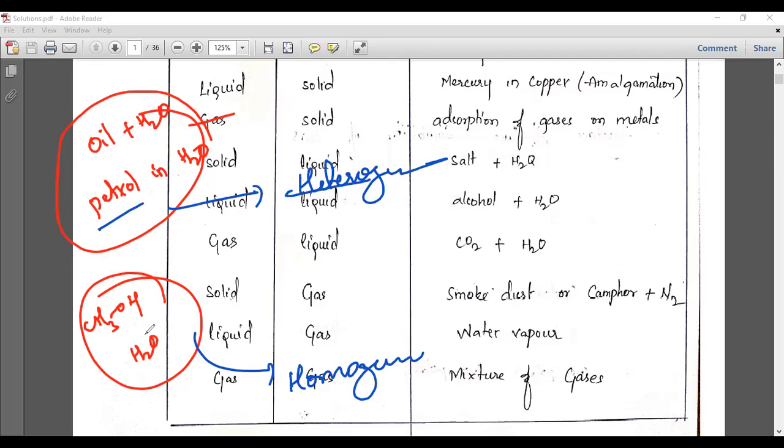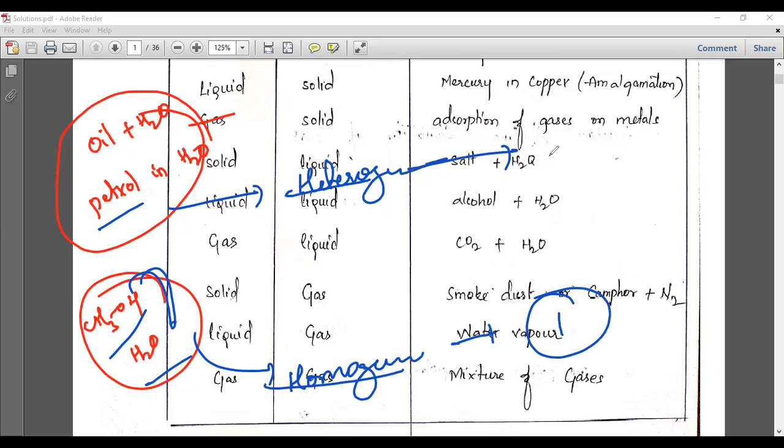But in the case of alcohol like methanol, it dissolves in water. Methanol can easily dissolve in water molecules due to its hydrogen bonding, and it makes a homogeneous solution, that is a clear solution. So you will get only one layer, that is a liquid layer.